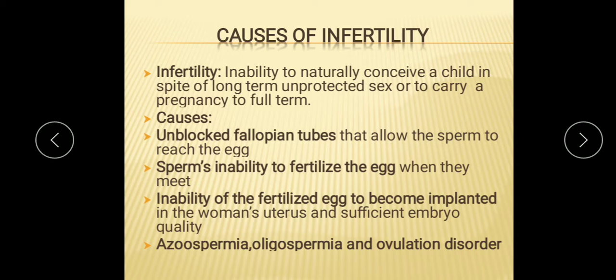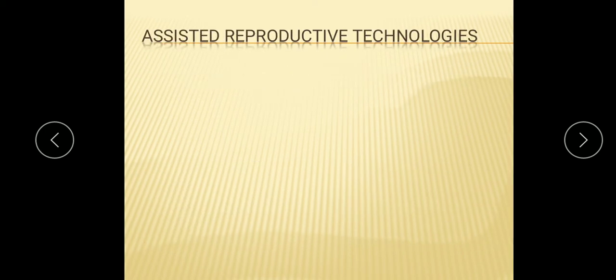So now we will see the treatment of infertility, how it can be overcome. Most infertility cases, like 85 to 90%, are treated with conventional therapies such as drug treatment or surgical repair of a reproductive organ. Common lines of treatment are fertility medication, which stimulates the ovaries to ripen and release the egg. Surgery is also there to restore the potency of obstructed fallopian tubes, which can be opened with the help of surgery, known as tuboplasty.